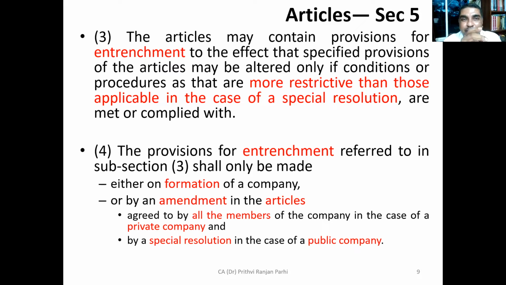The articles may contain a provision for entrenchment. To understand this, we first need to understand the meaning of entrenchment. Entrenchment means making something more difficult, that means creating some restriction so that normally that thing may not happen. Suppose the provision in the articles of association is that this clause can be altered by following a particular process. We can make it more strict.